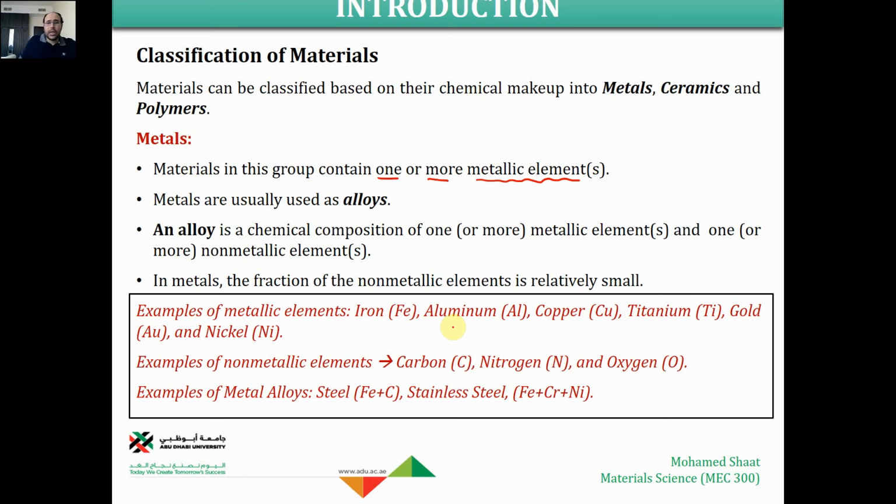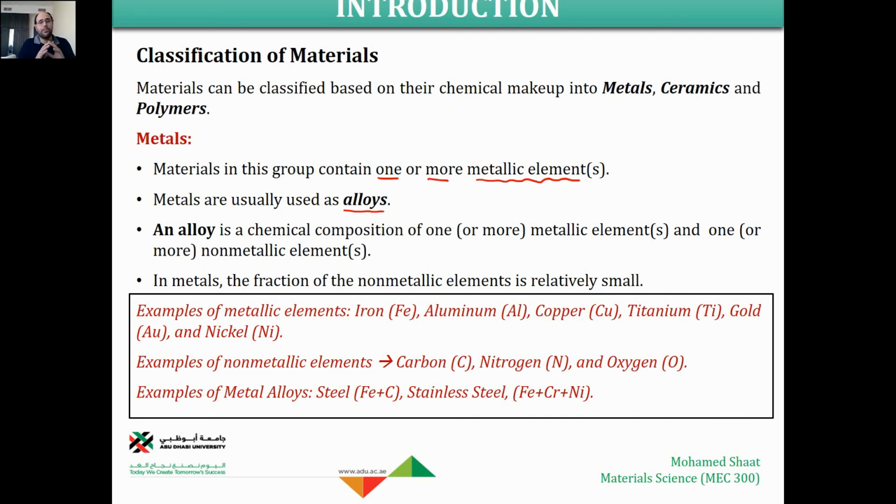Something that you should understand about metals, and it's going to be very clear as we move on through this course, is that in many cases we use metals in the form of alloys. An alloy is something that is not a pure metal. The pure metal by itself is very weak in terms of mechanical properties. It is not preferred in terms of application, even in terms of chemical applications.